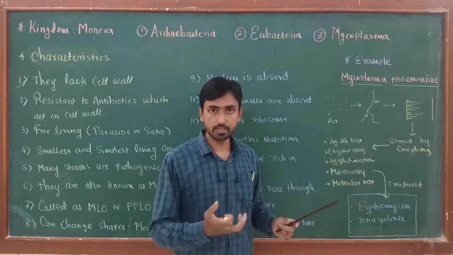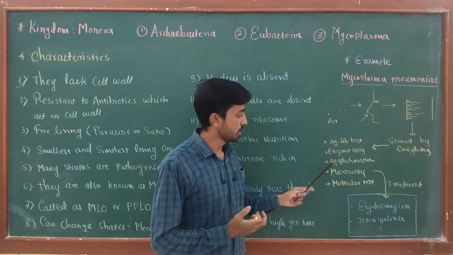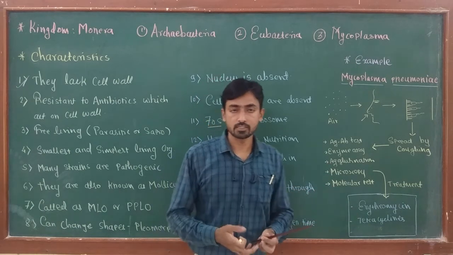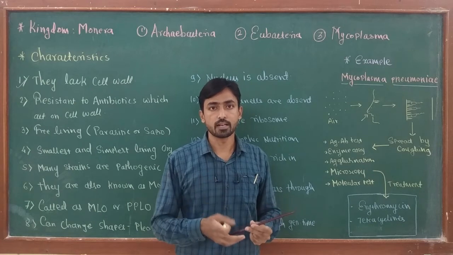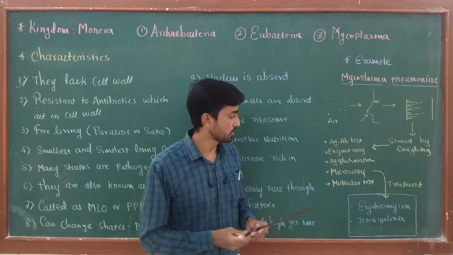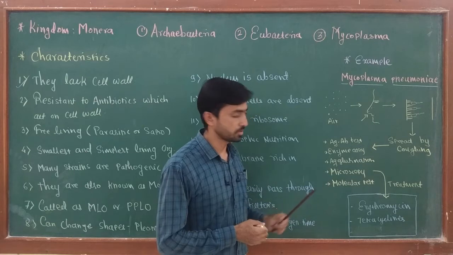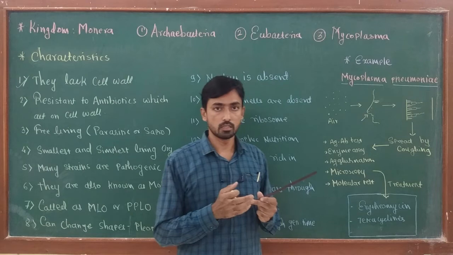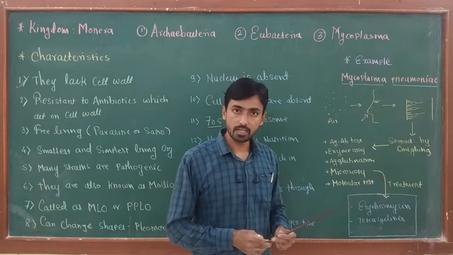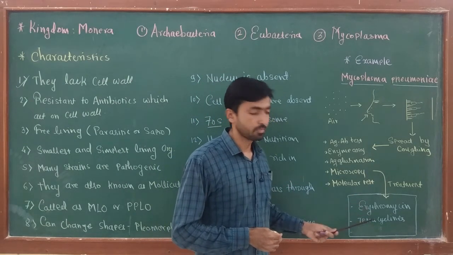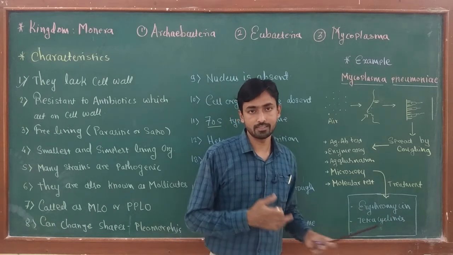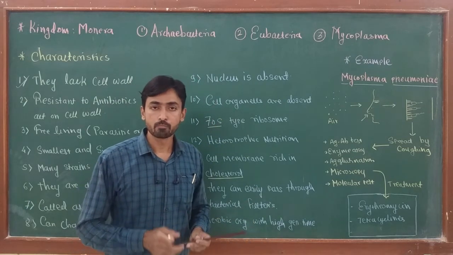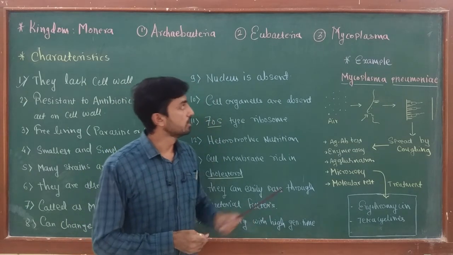The organism can also be detected by enzyme assay, agglutination test, microscopy, and molecular tests like 16S rDNA and PCR techniques. So all these are the diagnostic tests used for Mycoplasma pneumoniae. After the disease, treatment can be given with antibiotics like erythromycin and tetracycline. This bacterium is insensitive to beta-lactam antibiotics, or antibiotics which mainly act on the cell wall. So this is all about mycoplasma.